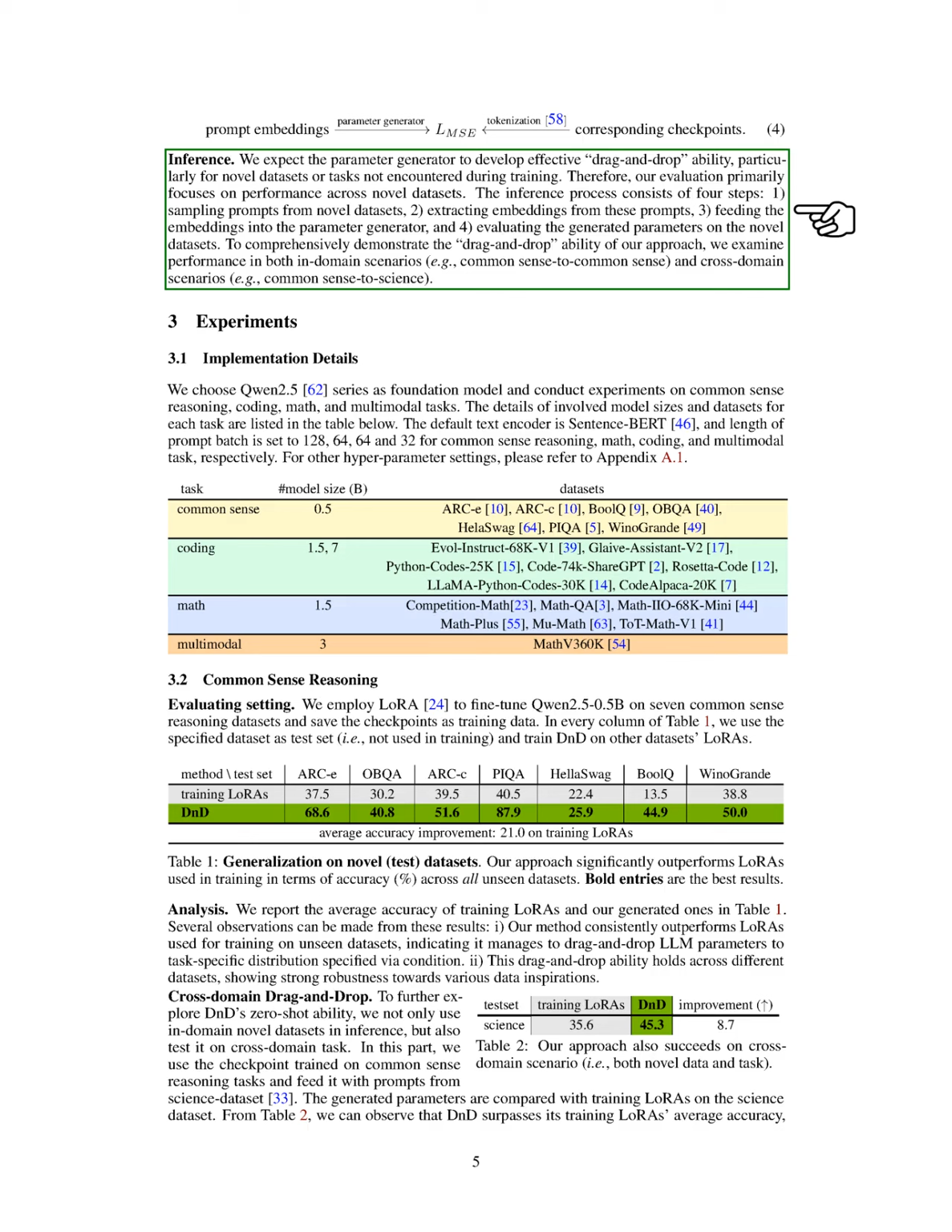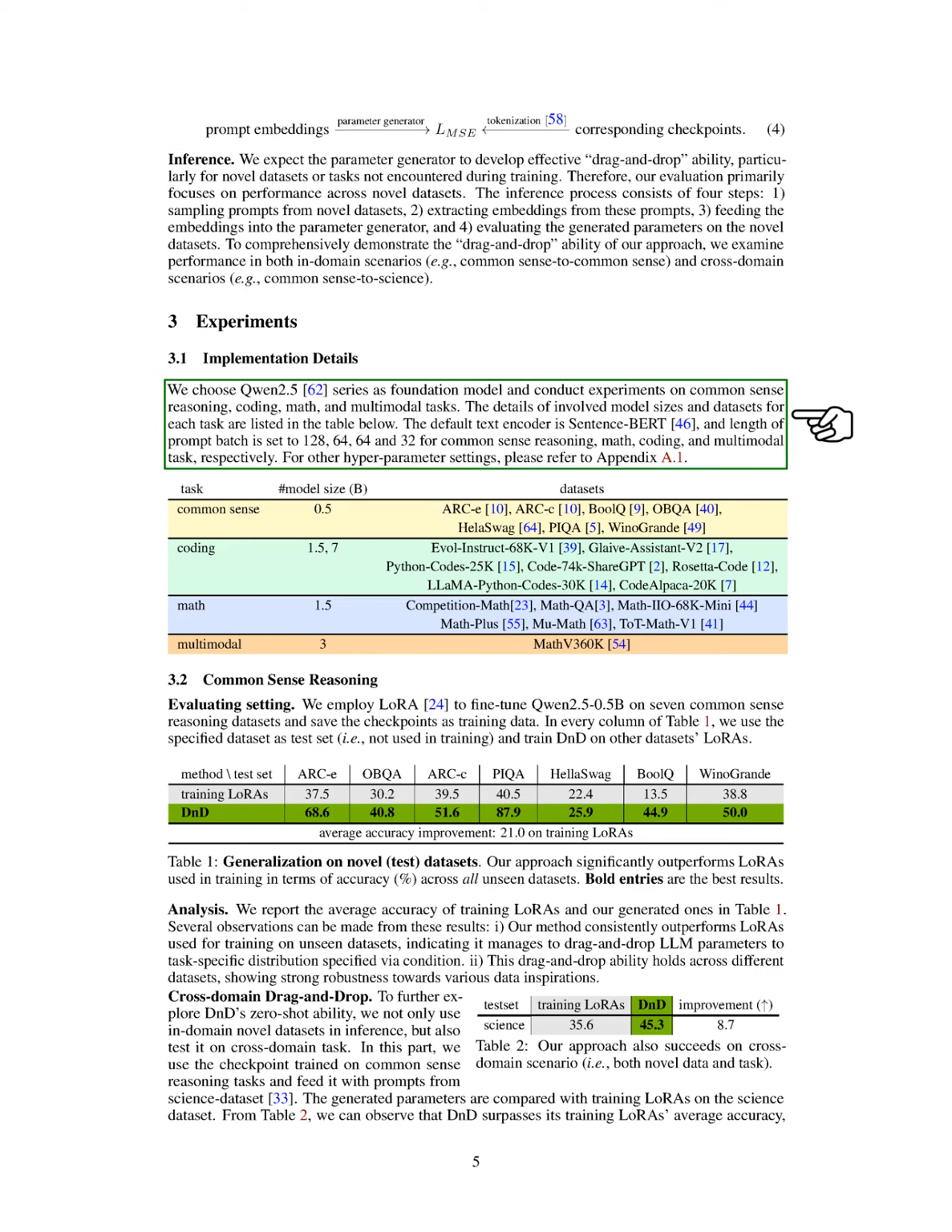In terms of inference, we aim for the parameter generator to effectively handle new datasets or tasks that it hasn't seen before. Our evaluation focuses on performance with these novel datasets, following a four-step process: sampling prompts, extracting embeddings, inputting these embeddings into the parameter generator, and assessing the generated parameters on the new datasets. We evaluate our method's drag-and-drop capability in both in-domain and cross-domain scenarios.